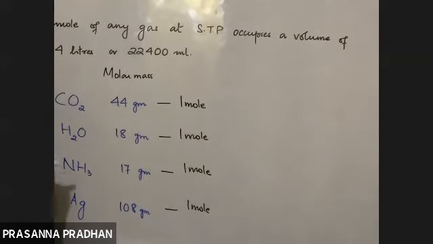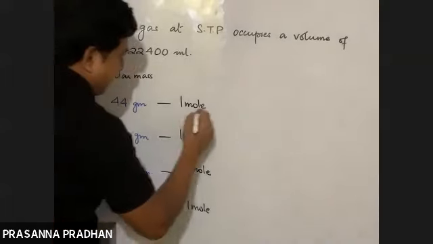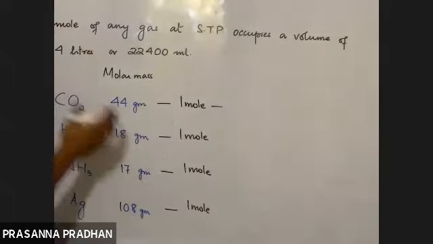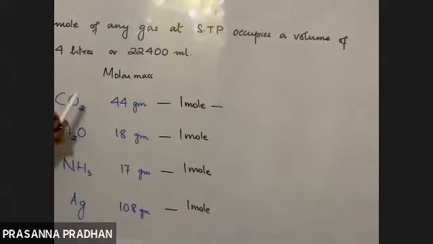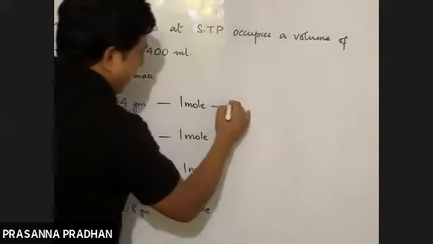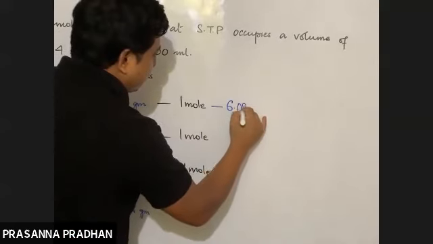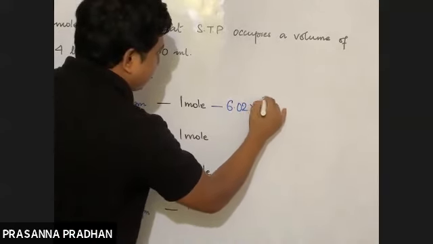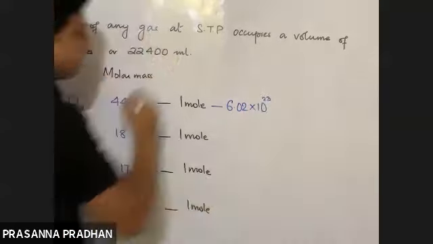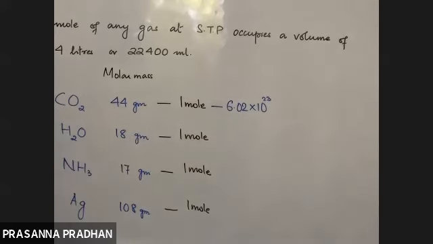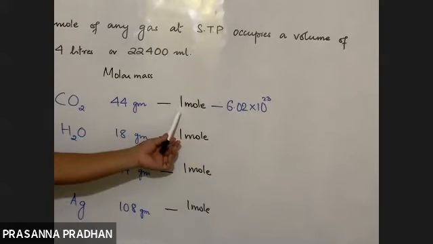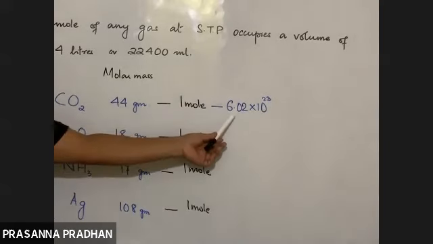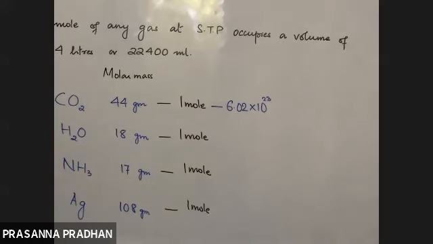And we also discussed the fact that 1 mole of any compound contains Avogadro number of molecules. So what is the concept of mole in terms of number? 1 mole means it is equal to the Avogadro number. So 44 gram of carbon dioxide, which is 1 mole of carbon dioxide, contains Avogadro number of carbon dioxide molecules.